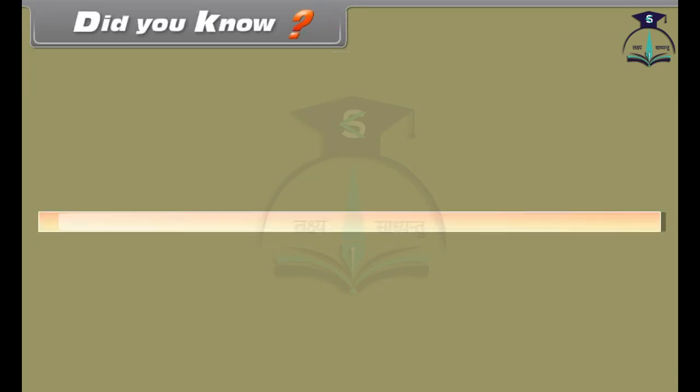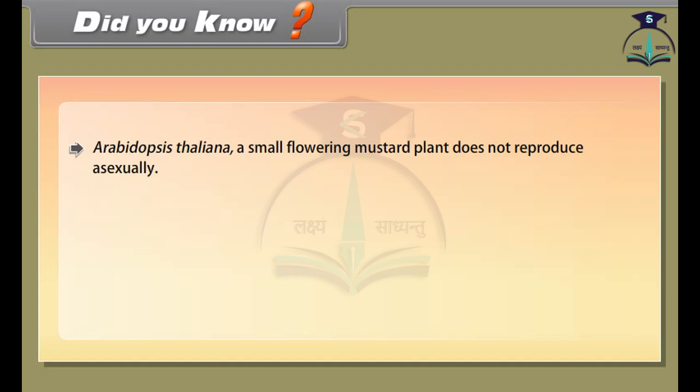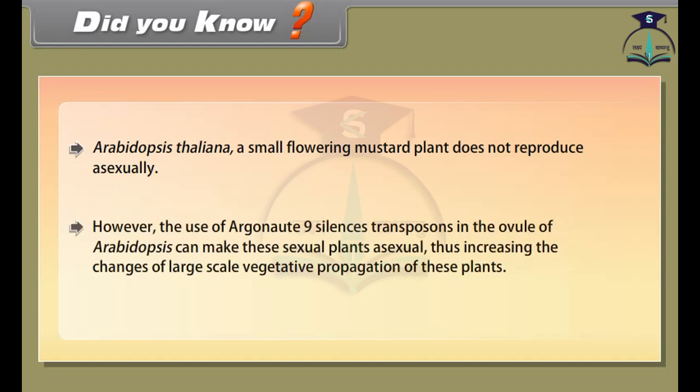Did you know? Arabidopsis thaliana, a small flowering mustard plant, does not reproduce asexually. However, the use of Argonaute 9 that silences transposons in the ovule of Arabidopsis can make these sexual plants asexual, thus increasing the chances of large-scale vegetative propagation of these plants.